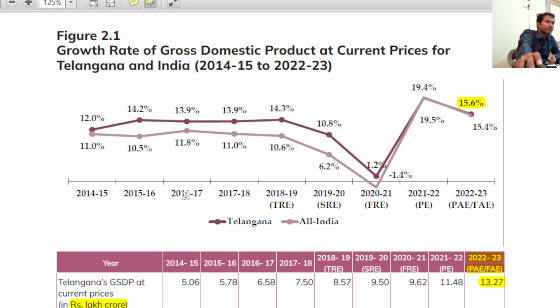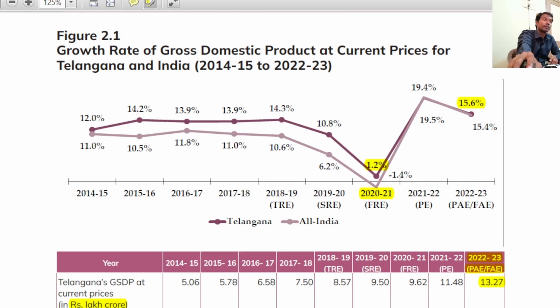Sir, if you look at it, the top one is Telangana, and the bottom one is India's GDP at current prices. By observation, you can see that in the pandemic time 2020-21, India's growth rate was registered as negative. But if you look at Telangana, sir, it was not negative, it was positive.